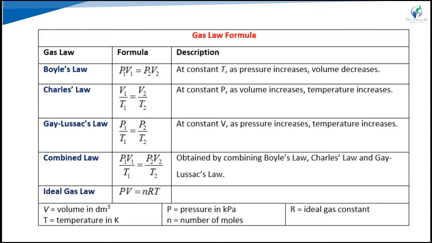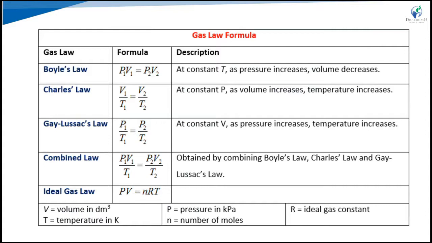Here is the summary of all the gas laws that we saw previously. Boyle's law: P1 V1 is equal to P2 V2. Here the temperature is kept constant, and as pressure increases, volume decreases. So pressure is inversely proportional to volume. Charles's law: V1 upon T1 is equal to V2 upon T2. Here pressure is kept constant, and volume is directly proportional to temperature. So as volume increases, temperature increases.